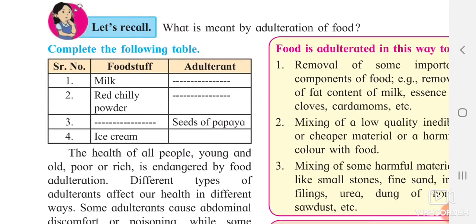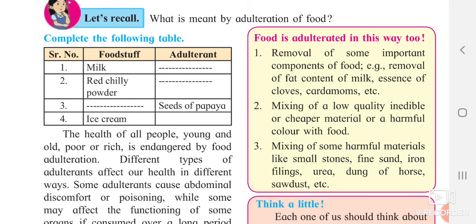Now, what is meant by adulteration? I think you have studied about the adulteration of food. What is adulteration? I will tell you. Normally, when you are purchasing any food material, sometimes that food is not in a pure condition. What does the shopkeeper or the one delivering it to you do? They add some harmful things into it to increase the quantity of it. They are increasing the quantity, but they are reducing the quality.